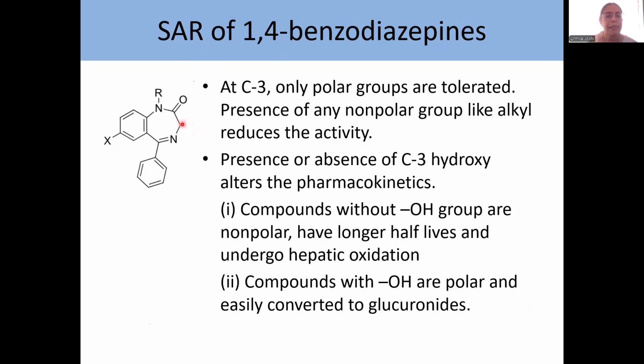So it can be easily converted to glucuronide. So they are polar and they have shorter half-lives. They are short-acting compounds. Another thing, liver doesn't have to do much work on such compounds. They are easily converted to their glucuronides and are excreted.